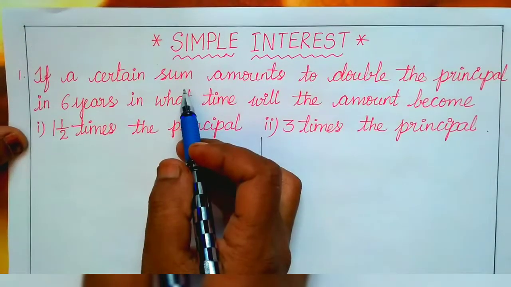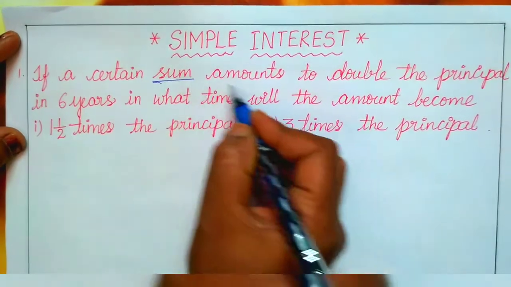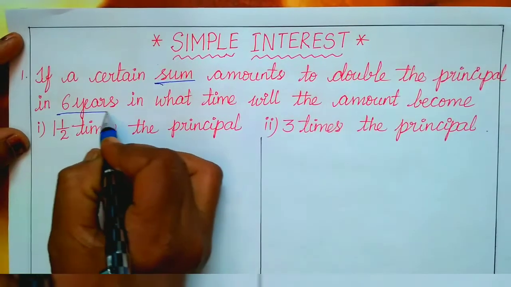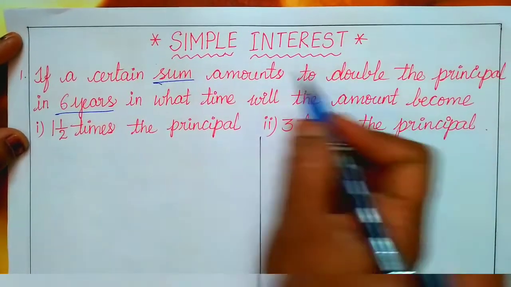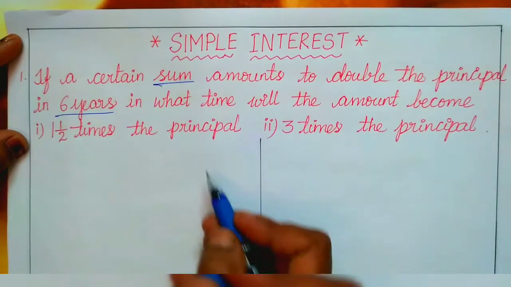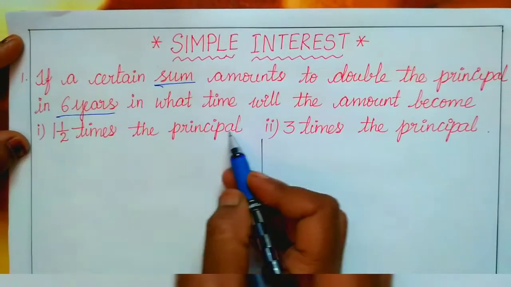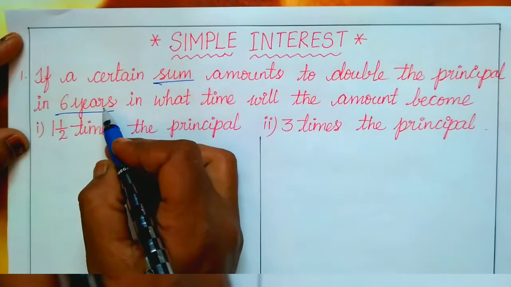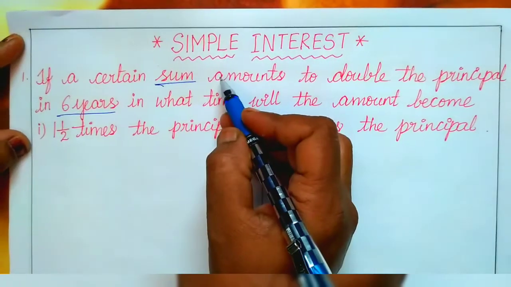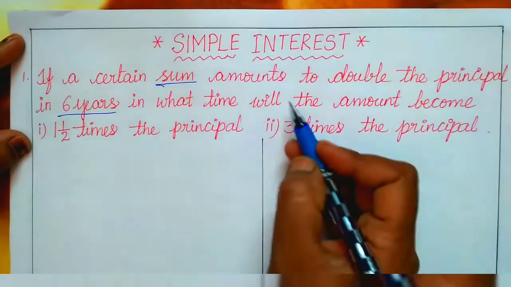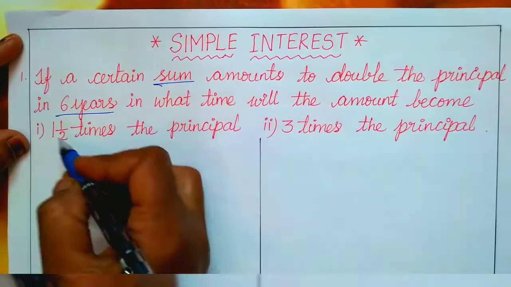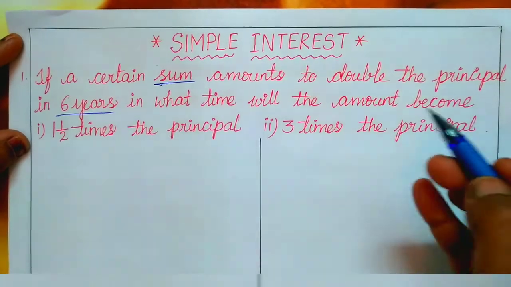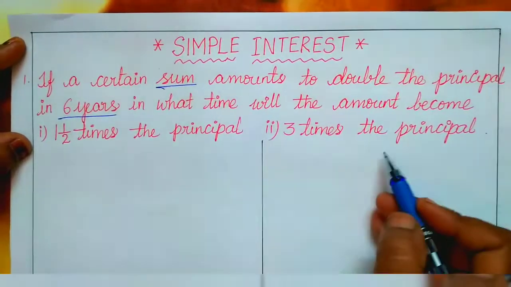If a certain sum, that means the sum we don't know, amounts to double the principal in 6 years. So in 6 years of time, the amount is double that of the sum. In what time will the amount become 1.5 times the principal? According to the given, in 6 years the amount is double that of the sum. Here the question is, in how much time is the amount 1.5 times the principal? That is the first case. And in how many years is the amount 3 times the principal? These two we are going to calculate.